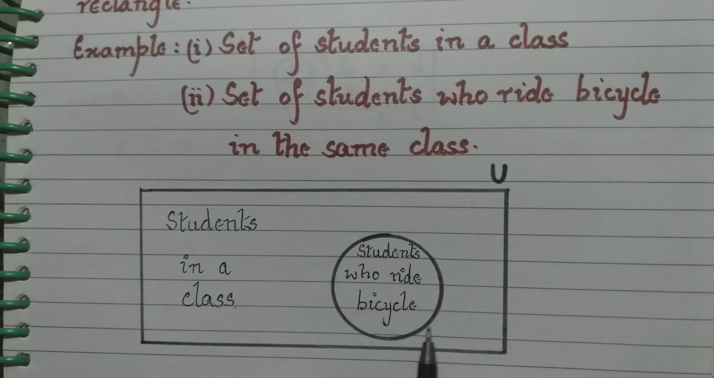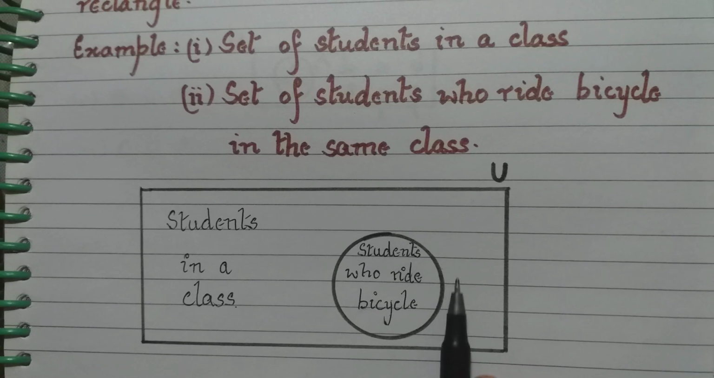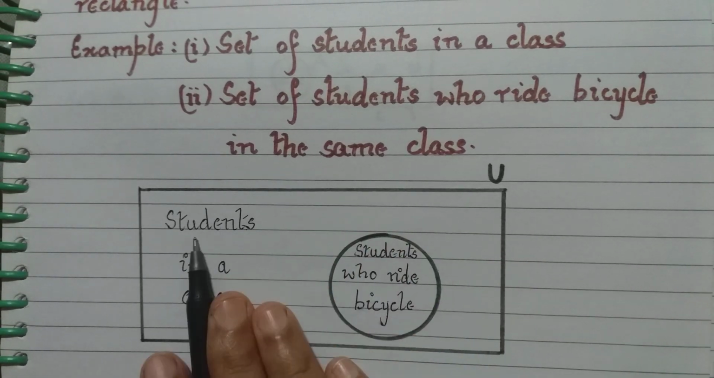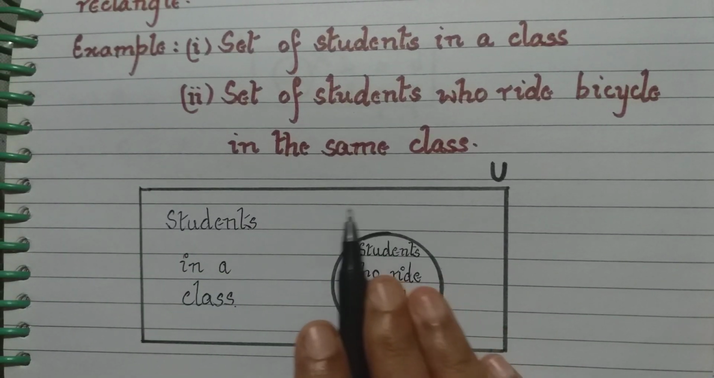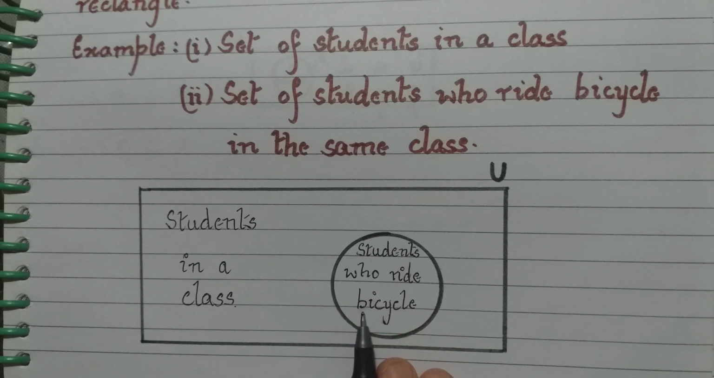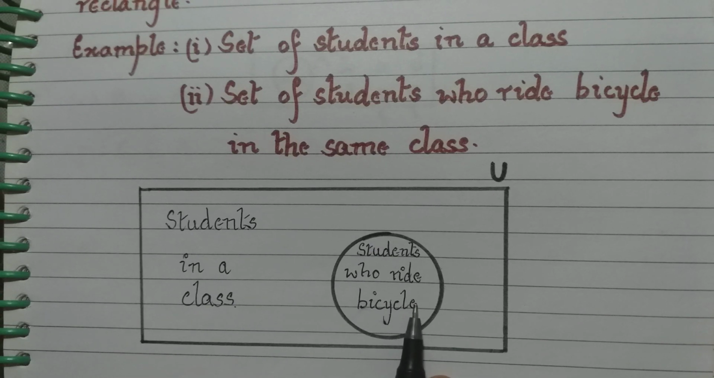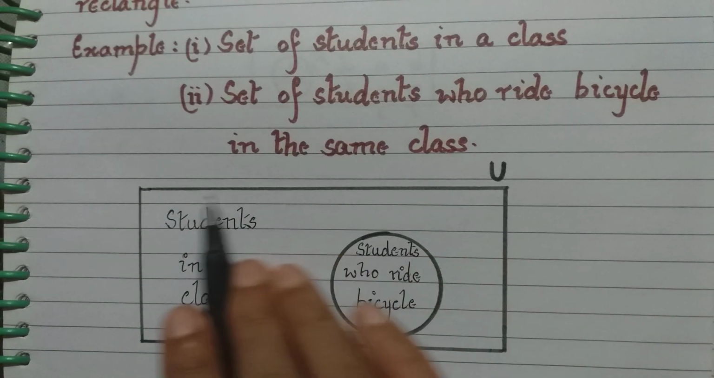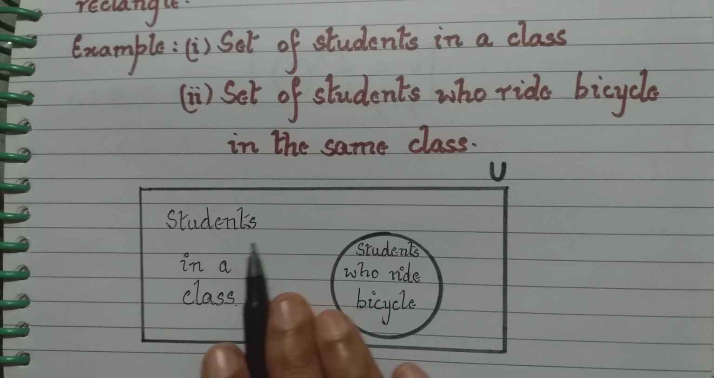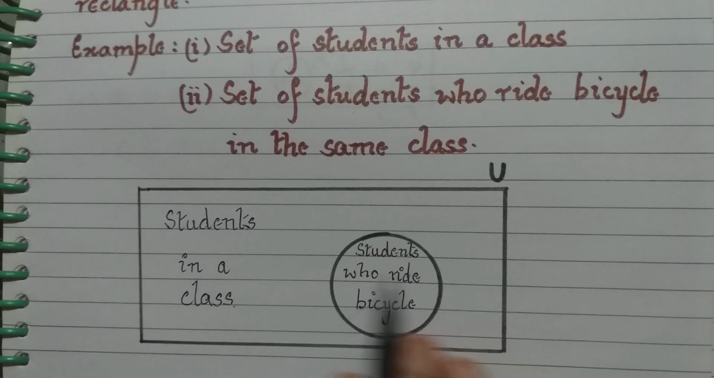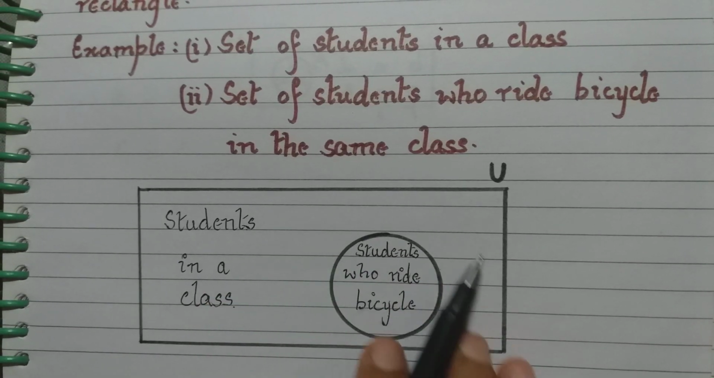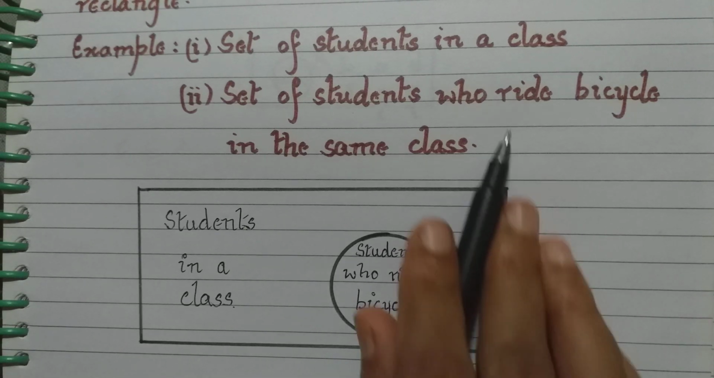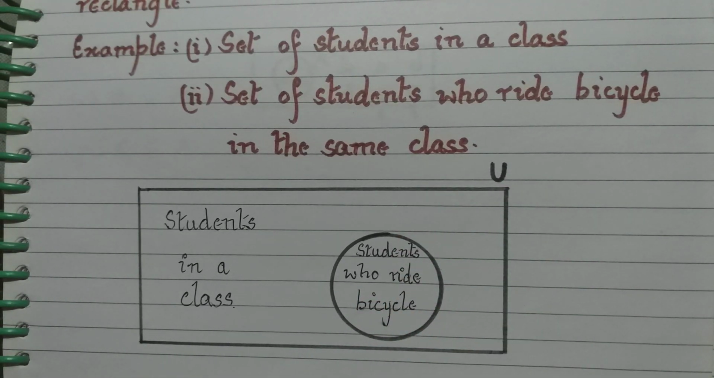So you see that is written in one circle in a certain part of this universal set. It doesn't occupy the whole part of the universal set. Only some of the students in the class know how to ride a bicycle, therefore it occupies some part of the universal set. The students in the class is the number of students who will represent this full rectangle, but students who ride bicycle are only a part of it. Therefore, it is written in a certain part of this universal set.